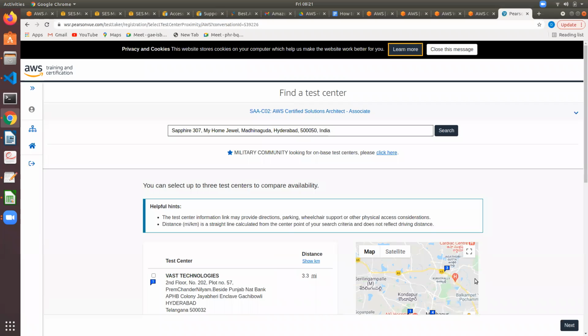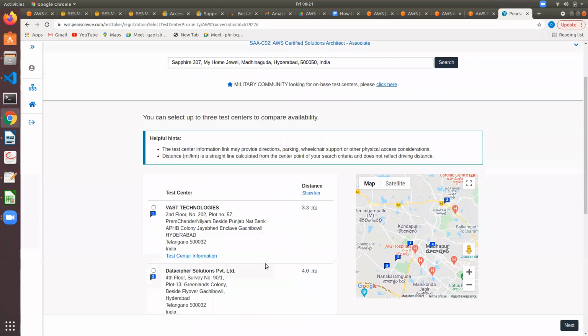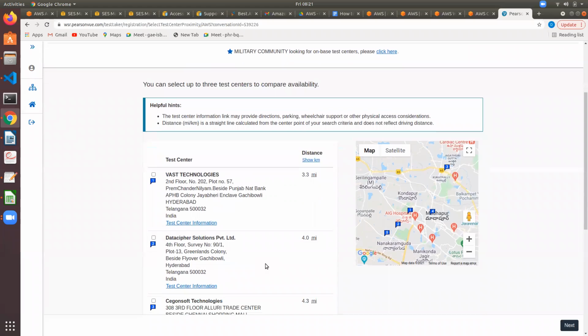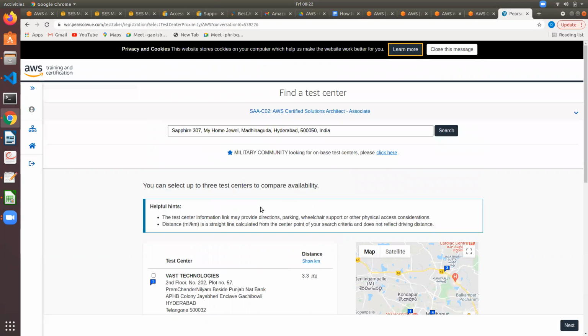So for all associate certifications, it's $150. And here are my exam centers: Vast Technologies, Data Cyber Solutions. So all these things. Choose one center and book a slot, pay and book. So this is how you can book at a test center.